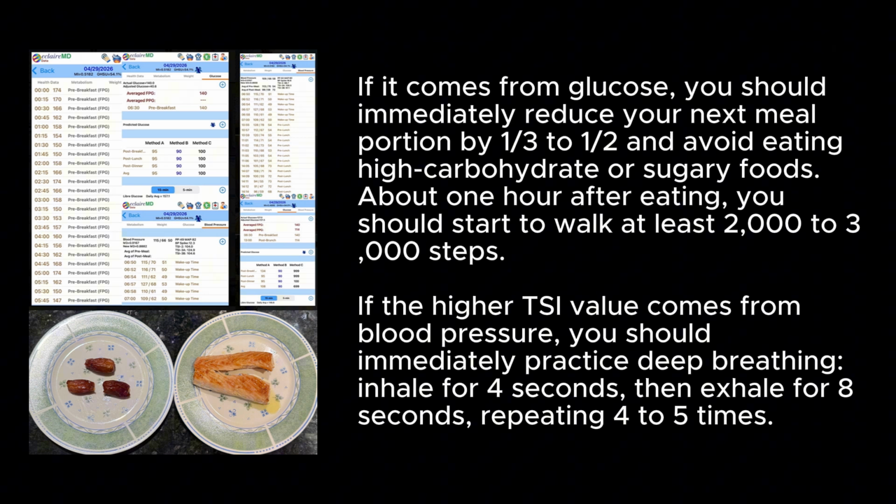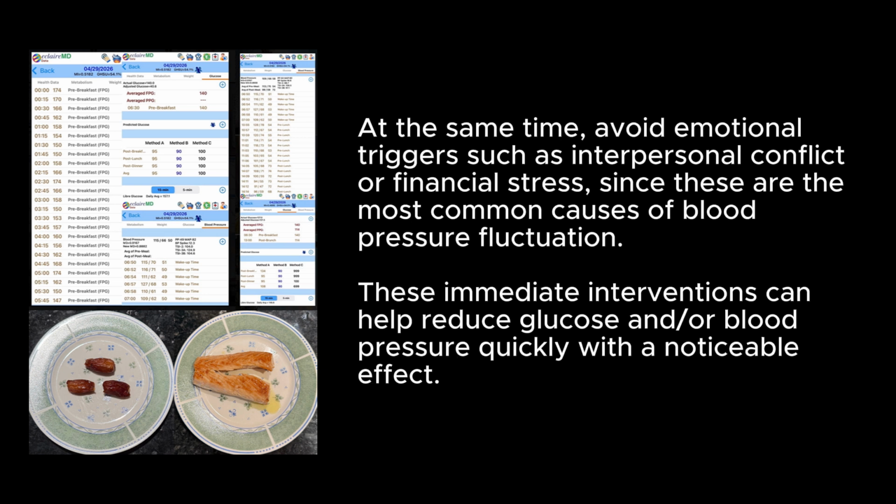If the higher TSI value comes from blood pressure, you should immediately practice deep breathing. Inhale for 4 seconds, then exhale for 8 seconds, repeating 2 to 5 times. At the same time, avoid emotional triggers such as interpersonal conflict or financial stress, since these are the most common causes of blood pressure fluctuation. These immediate interventions can help reduce glucose and/or blood pressure quickly with a noticeable effect.